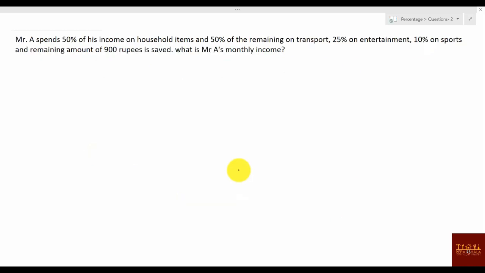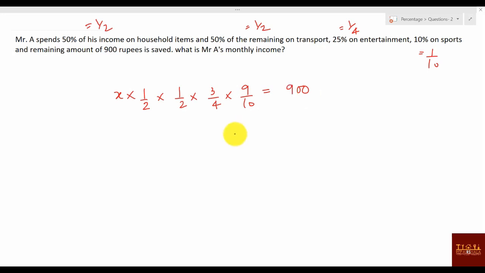Let's check another question. A spends 50% of his income on household items, 50% of the remaining on transport. So okay, this one is 1 by 2 remaining. 25% of the remaining on entertainment, 10% on sports, and the remaining 900 rupees is saved. So we will find how much is saved. Total was X, suppose 50% spent, how much remaining? Half. Again 50% of this is on transport, so what is remaining? Half. Again 25% on entertainment, so what is remaining? 75%, that is 3 by 4. 10% on sports, so how much remaining? 90%, 9 by 10. How much is remaining? 900. Find the value of X.